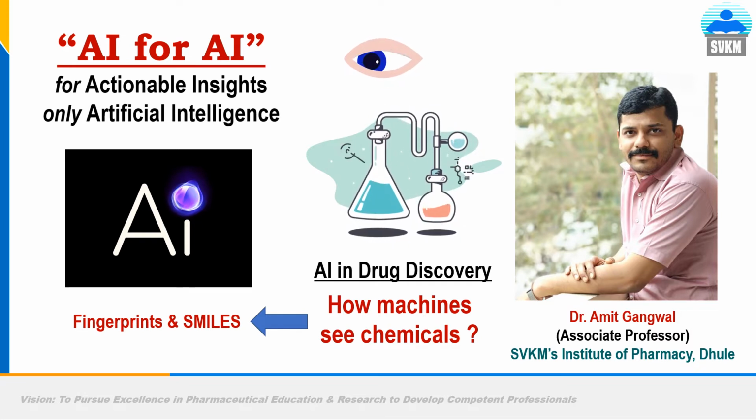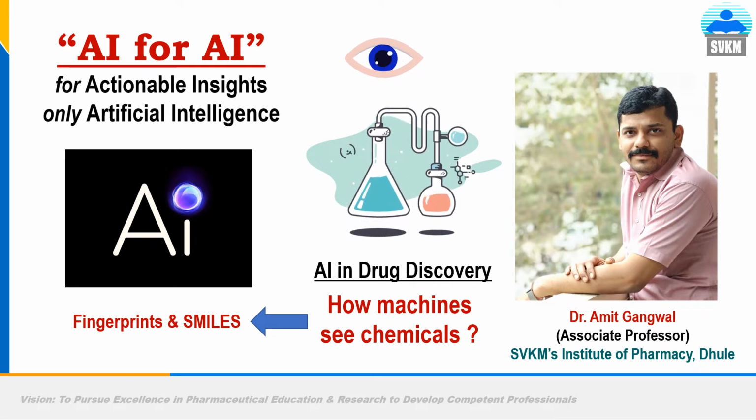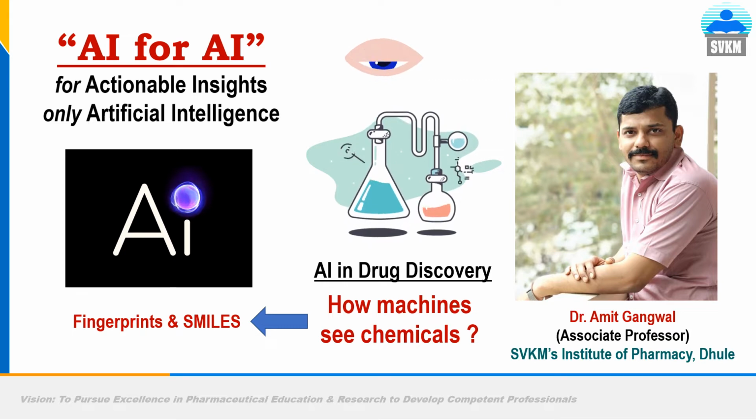So we all know AI for AI, that is for actionable insights, only artificial intelligence is the option. No other way in the present world is there to give you faster, ready to use, reproducible, actionable insights. So without further ado, let me proceed to this topic.